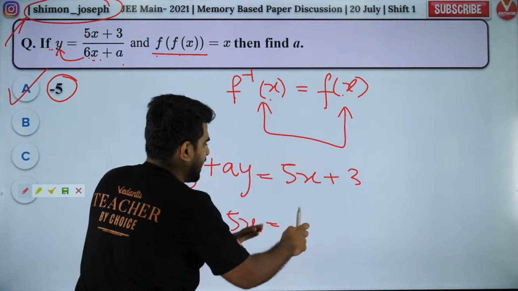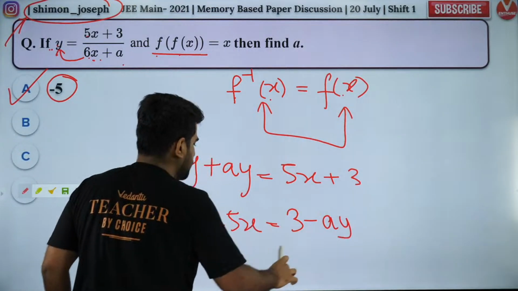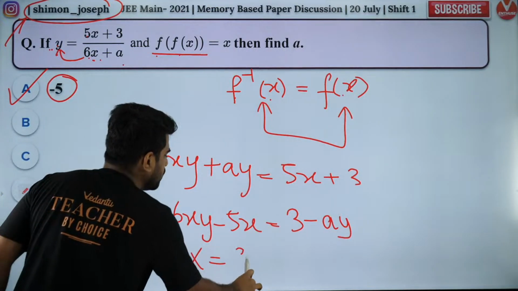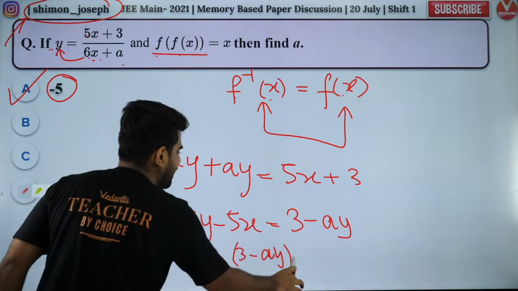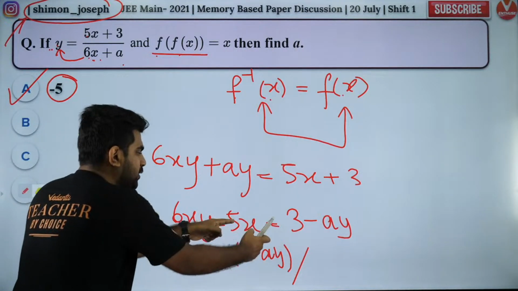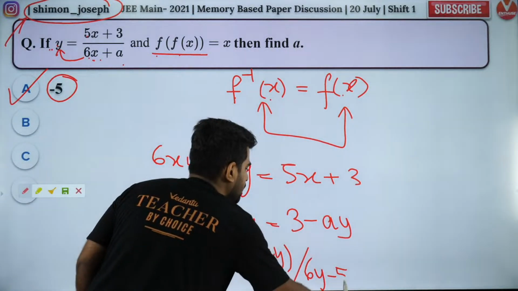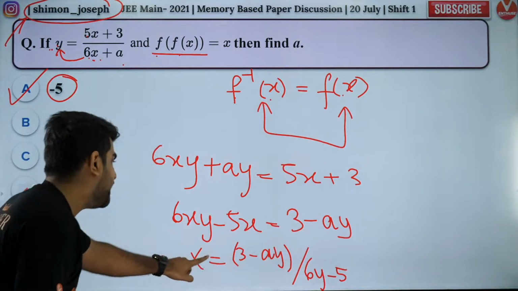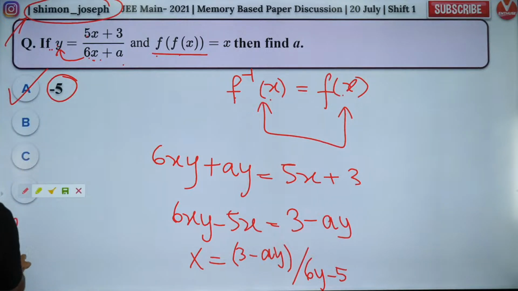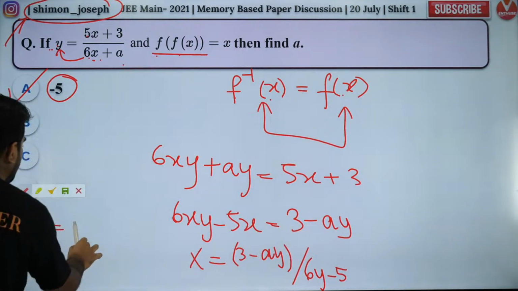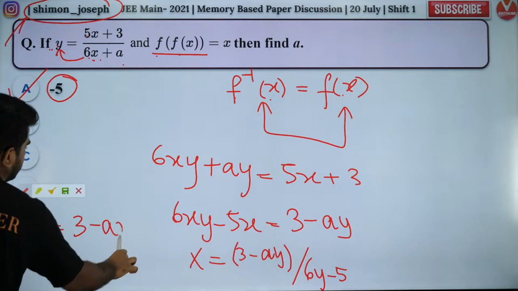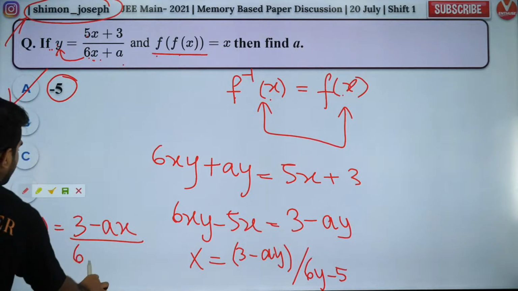Take y to that side. So 3 minus ay. So what is x? x is equal to (3 minus ay) divided by (6y minus 5). So I got x in terms of y. So that will be the inverse function. So f inverse of x is equal to, in the place of y, put x: (3 minus ax) by (6x minus 5).